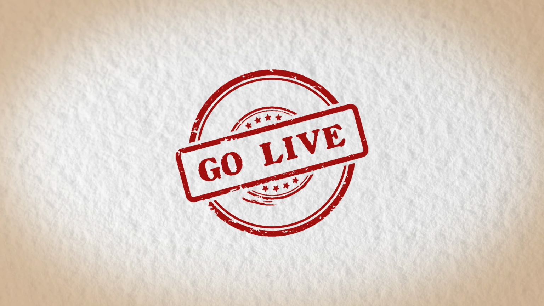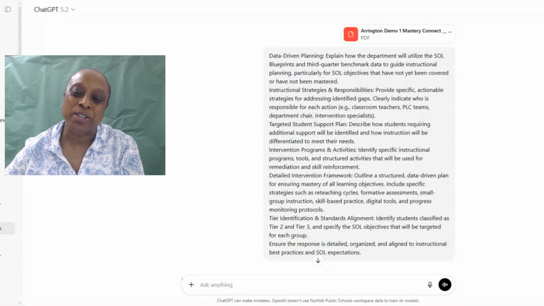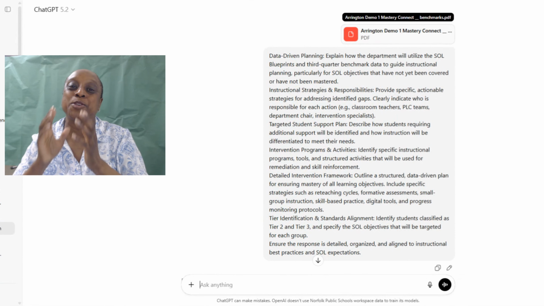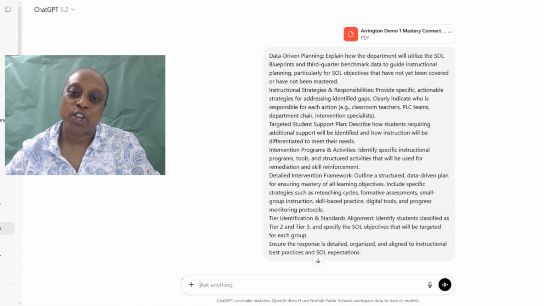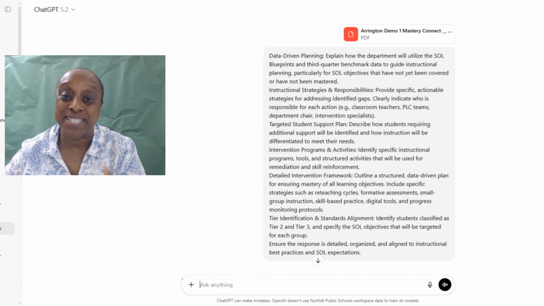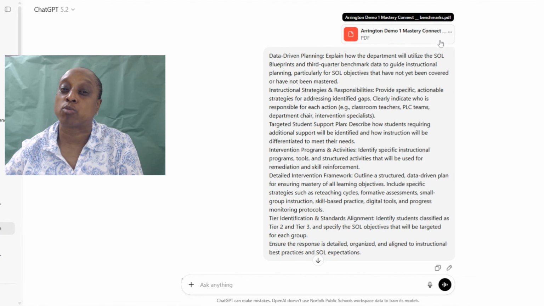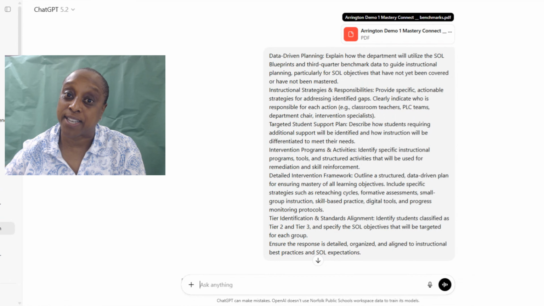Well, here we happen to have ChatGPT, and I love it, I love it, I love it. We're taking a look at Ms. Arrington's Mastery Connect benchmark unit test. Ms. Arrington, I have to say thank you for always letting me use your data to help our staff. So what I did was I printed out the scores for the unit test. You can do this with the growth test too.